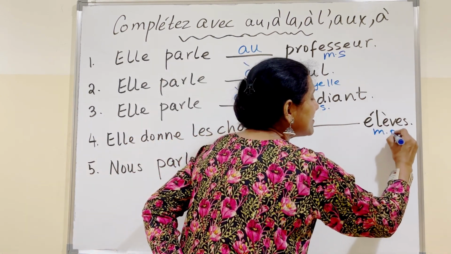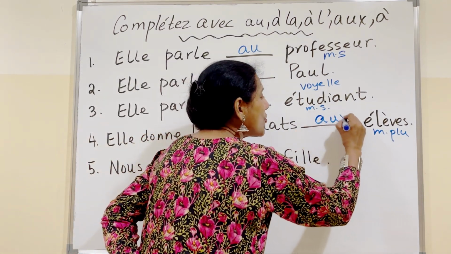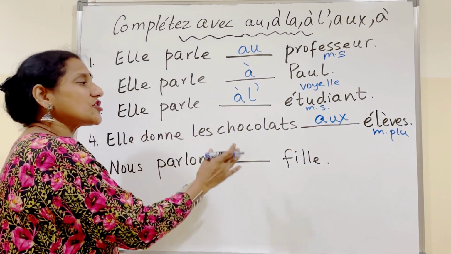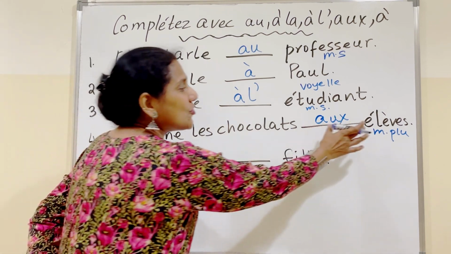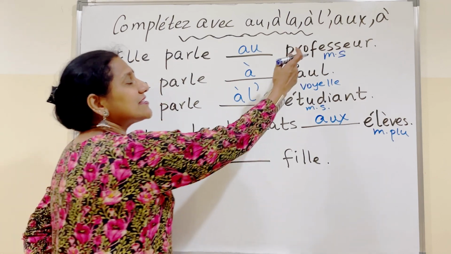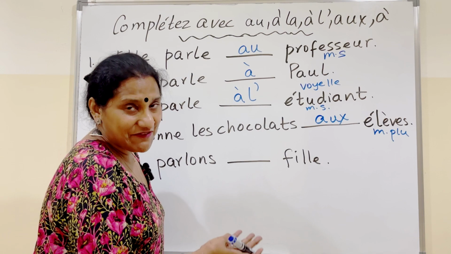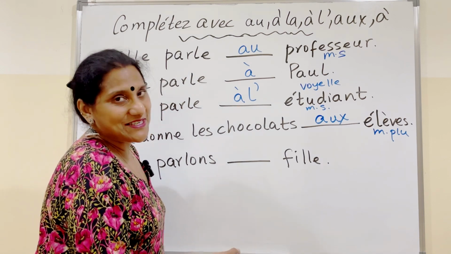It's masculine plural. So therefore we're going to use aux. So she gives chocolates to the pupils. So remember, you need to identify after the blank the gender and the number of the noun. Is it masculine? Is it feminine? Is it singular? Is it plural?